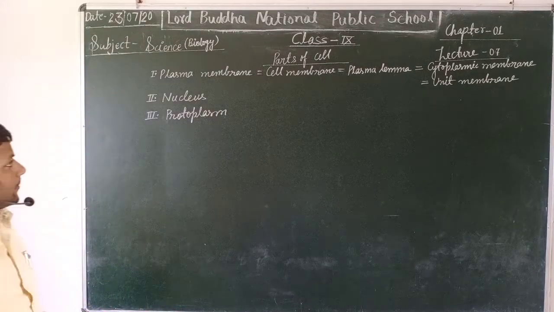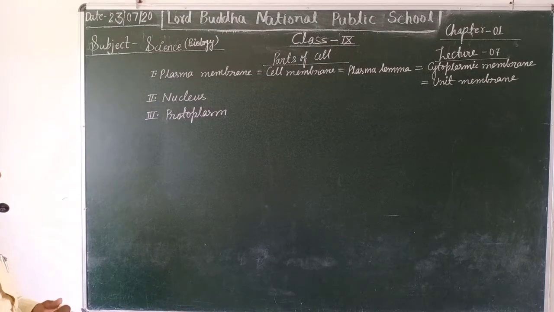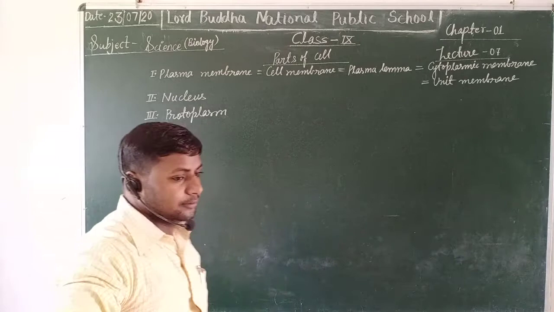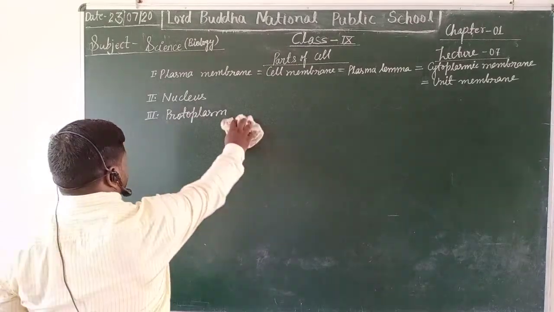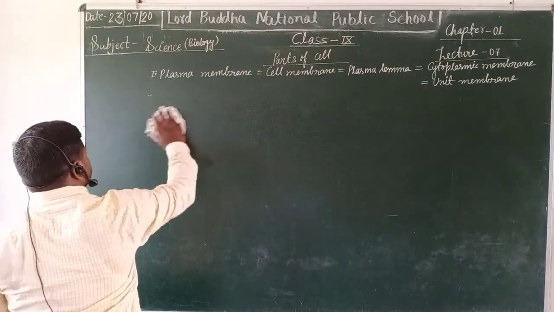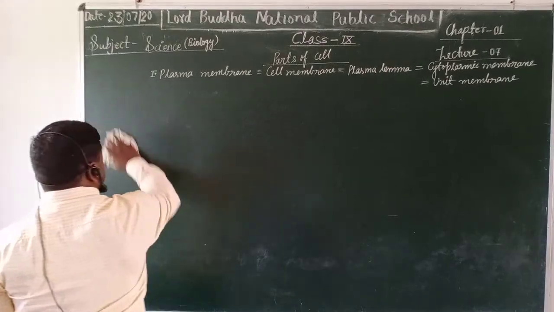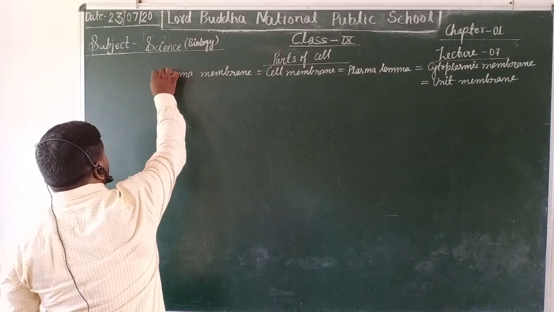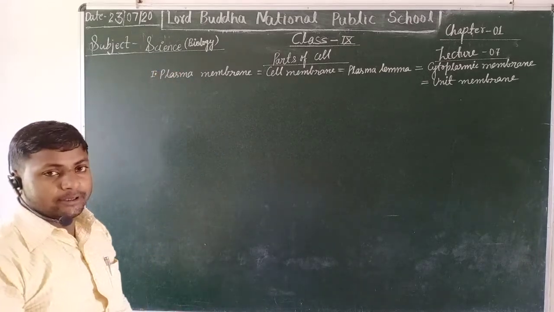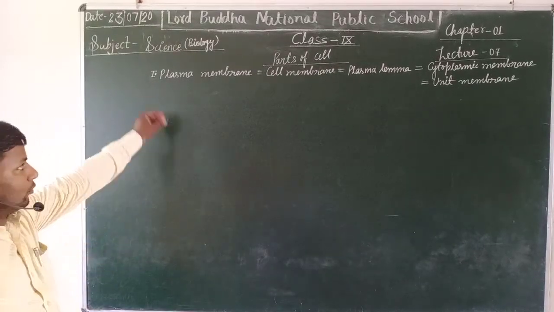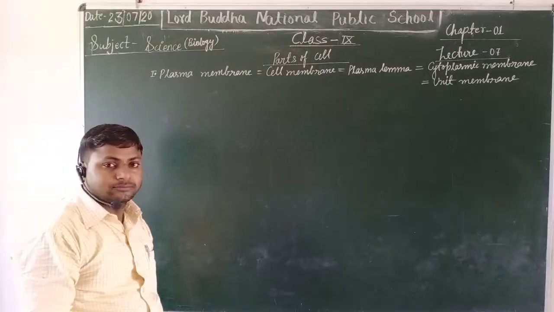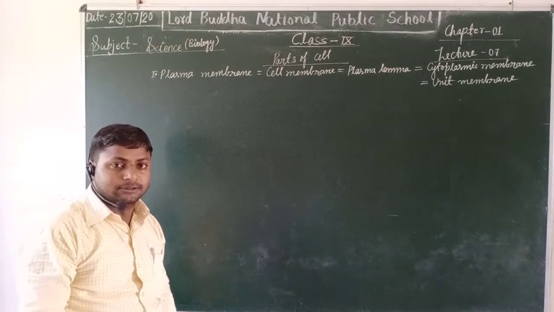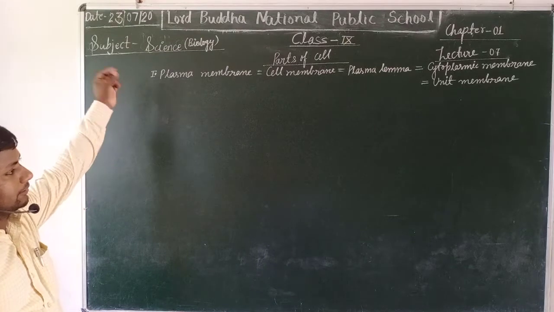Now students, today we will discuss the first part, the plasma membrane or cell membrane. One question will arise in your mind: what is plasma membrane and what kind of function does it perform inside the cell?